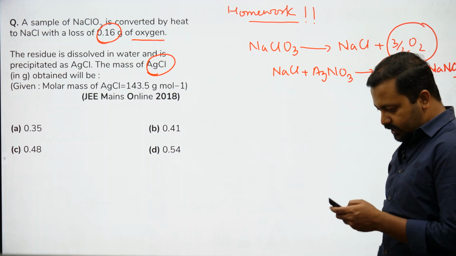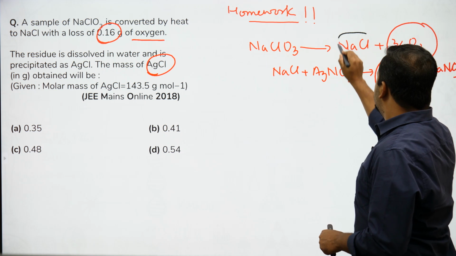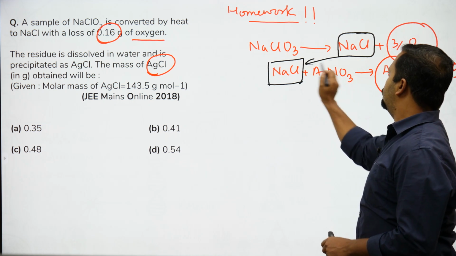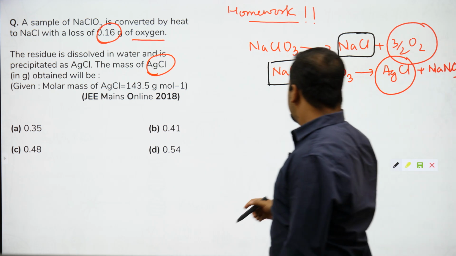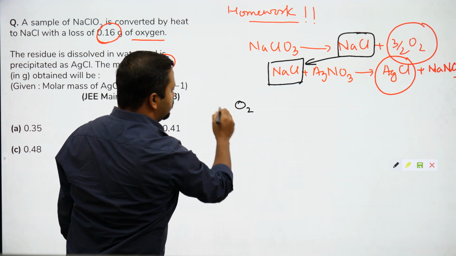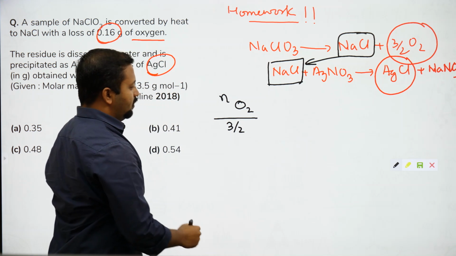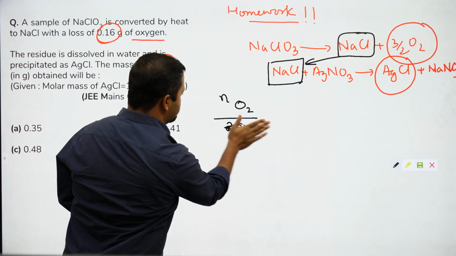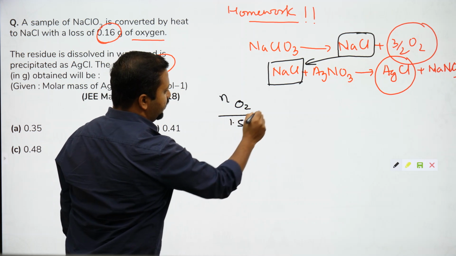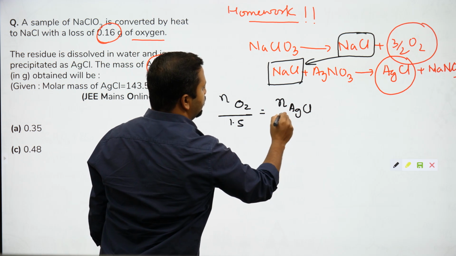What is the common link, guys? Can anybody tell me what is the common link? Common link is this fellow. These two are the common link. So what you do is you take number of moles of O2 by 3/2, which can be written as number of moles of O2 by 1.5 equals number of moles of AgCl by 1.